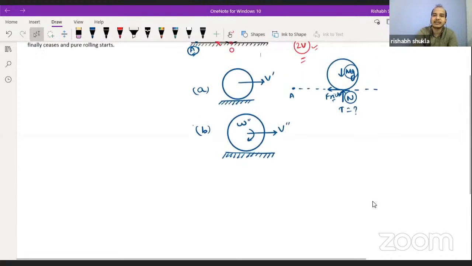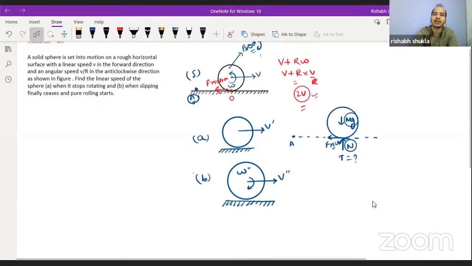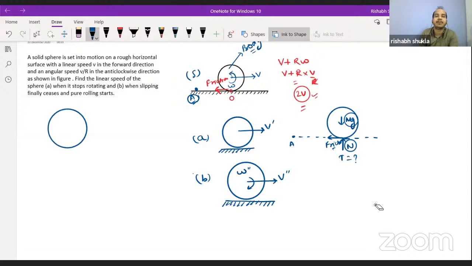Here, because this motion is a general plane motion, and general plane motion can be assumed to be a resultant of pure rotation and pure translation, in the first case the body is assumed to be in pure rotation about its center, and in the second case you can assume that the body is moving with a velocity v.